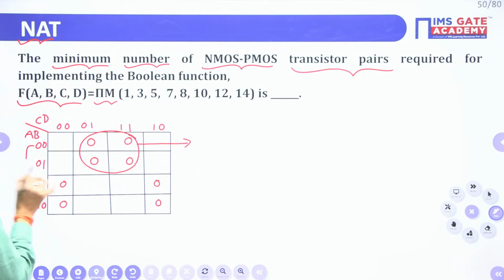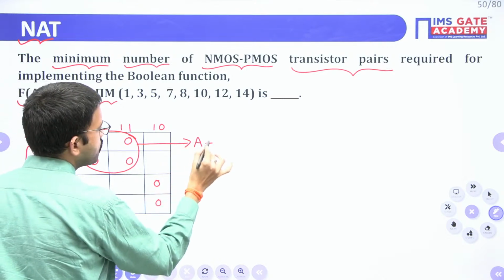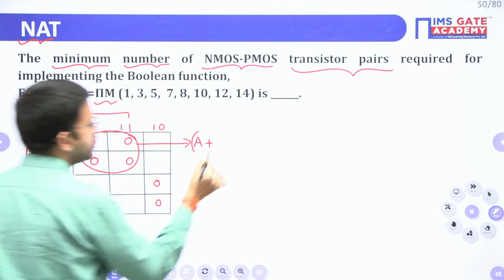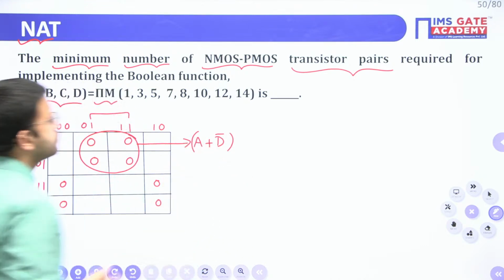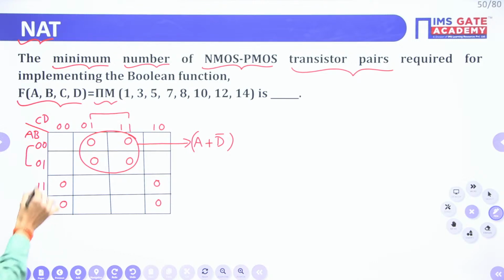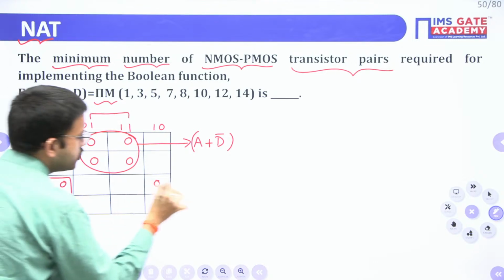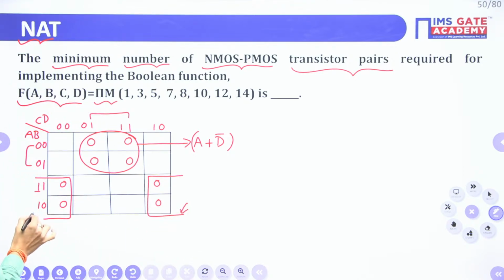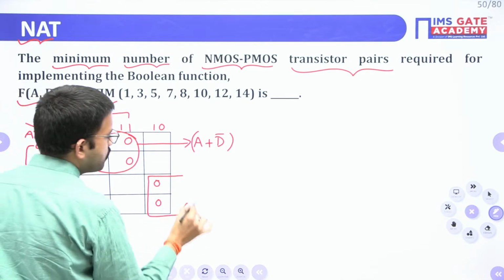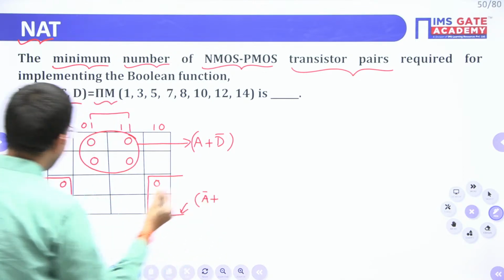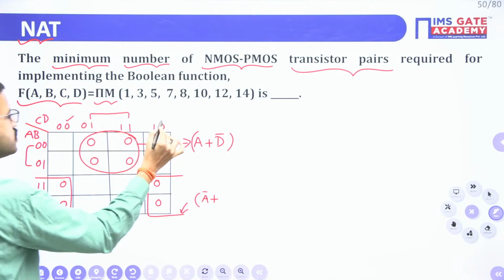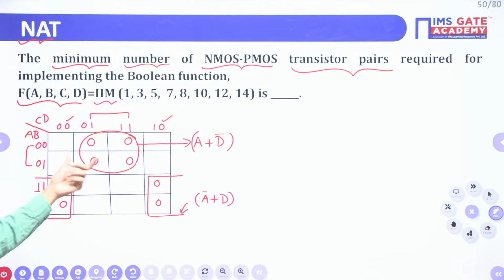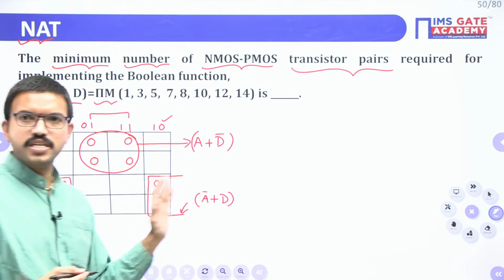Row wise A value is 0, that means A, plus column wise D value is 1, that means D bar. Next, you can do the grouping of these 4 zeros. Row wise A value is 1, that means A bar, and column wise D value is 0, that means D. So here you got 2 groupings, both the groupings are compulsory, right?